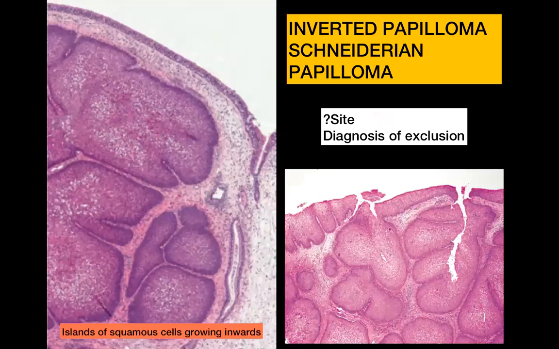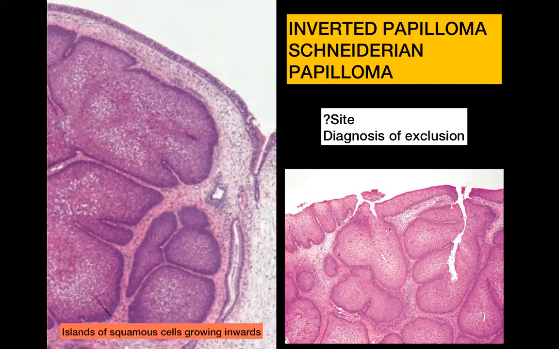We move on to our next entity, which is the inverted papilloma, also called Schneiderian papilloma. So these are papillomas which you can see in the nasal region. And this, I would say, is the most difficult slide among all the slides to identify. If you see, this is the lining epithelium, and under it you can see these large nests of cells, which again have a squamoid appearance. It's called an inverted papilloma because generally you expect a neoplastic growth to be exophytic, or growing outwards. This is actually not growing outwards, this is growing inwards.